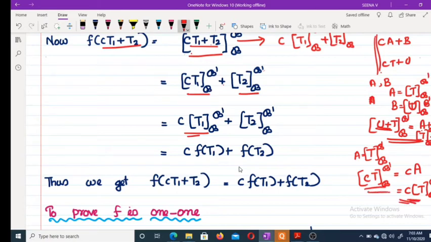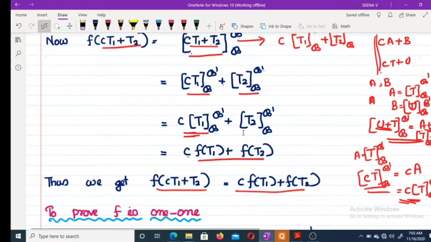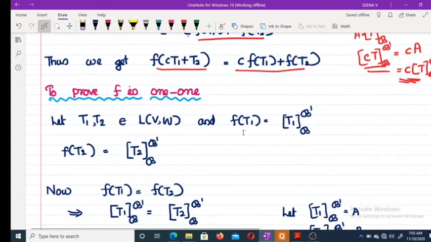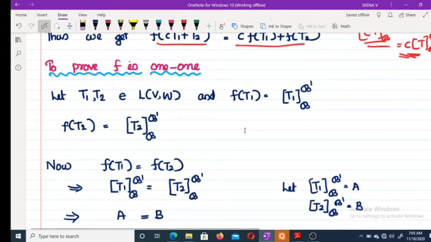Okay, so from this we get f of cT1 plus T2 equal to C into f of T1 plus f of T2. Now we have to prove f is 1 to 1. To prove that it is an isomorphism, the first condition is over, that is, it is a linear transformation. Now we have to prove this is 1 to 1.